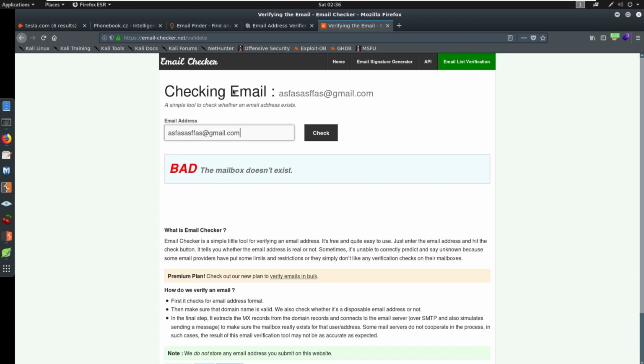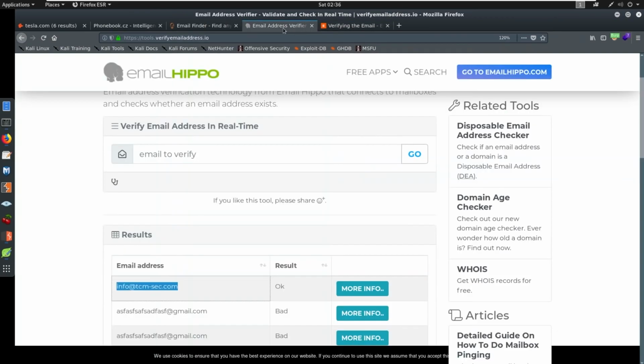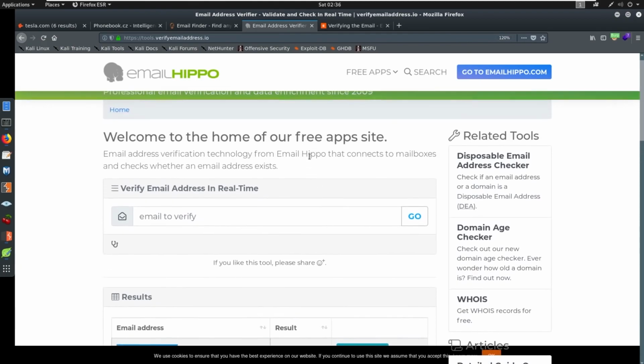I put the same email address here. You could see it says bad. We could try again with info@tcm-sec.com and see if that works. And it says okay. So again, this is doing a great job. There are possibilities of false positives. There are so many searches that you can do per month on these, I do believe. They have APIs, which is nice if you want to automate this or script this out. But I think this is fantastic.